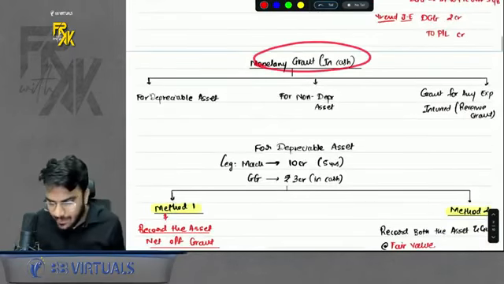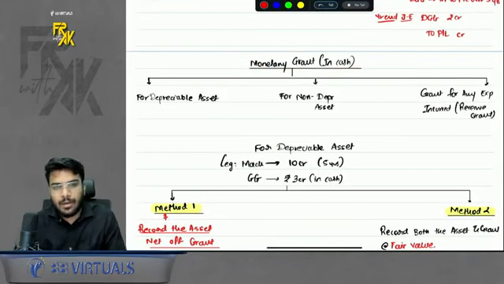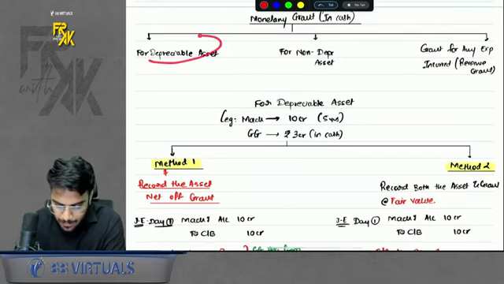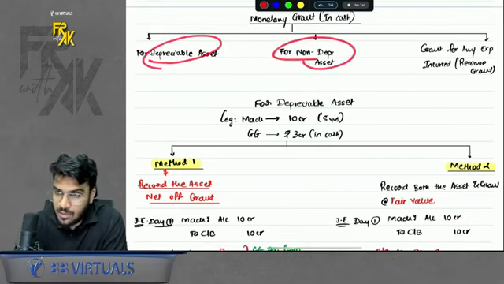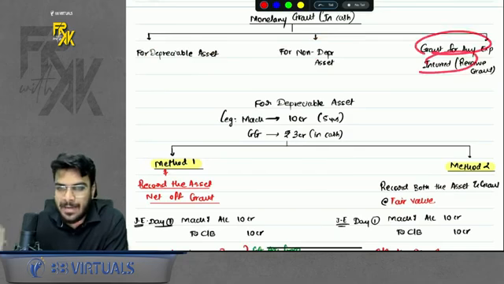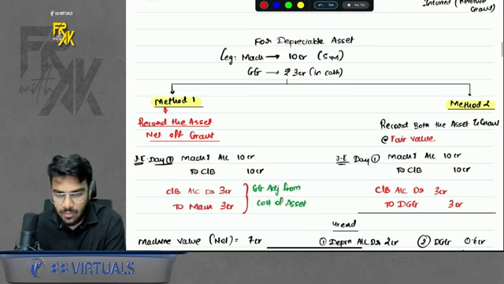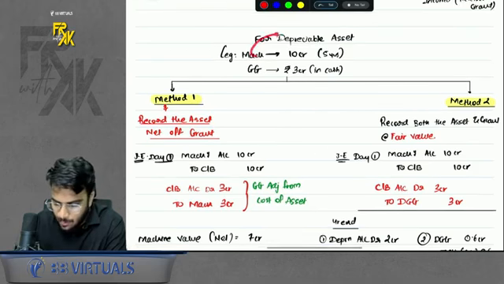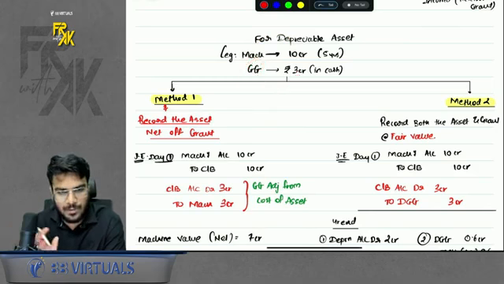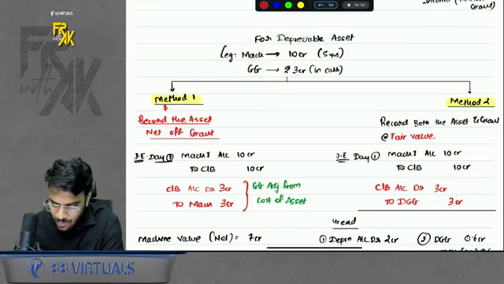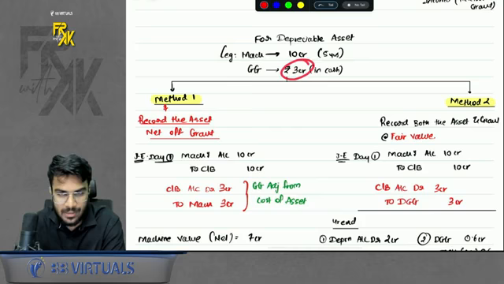Okay, simple. Now let's discuss monetary grant. Monetary grant means the government gave you the grant in cash form. So it can be for a depreciable asset, it can be for a non-depreciable asset, or it can also be to reimburse any expenditure incurred. So let's say, for example, you received a grant for a depreciable asset. What to do now? Let's say you bought a machine for 10 CR, you got a grant of only 3 CR. So there is no concept of nominal value here because you are not receiving the full asset. You are receiving only a partial grant for the asset.